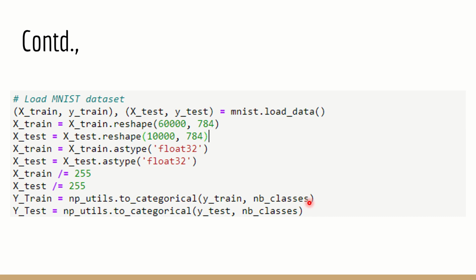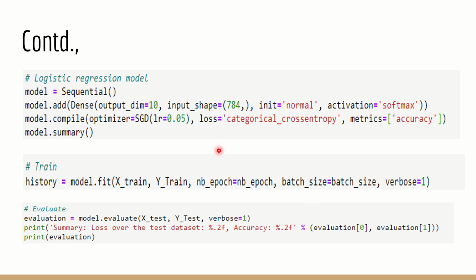Now what are we going to do? We are going to simply build the logistic regression model. The logistic regression model can be built with model equal to Sequential, which is nothing but building a sequential neural network. And now what are we going to do? We are going to go with dense. I told you the multi-dimensional stuff will get converted to one particular dimension, as we have seen in the previous session. It helps in converting a larger thing to the specified thing. Now we specify the output dimension, the input shape is specified, and the activation is softmax. Softmax is one of the activation methods. We have seen it enough in the deep learning playlist in the first couple of sessions, so if you have any confusion, you can learn about it there.